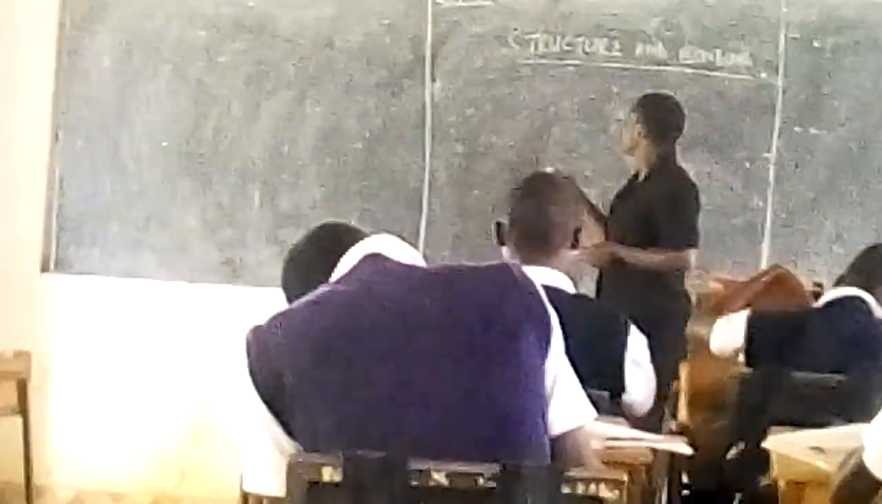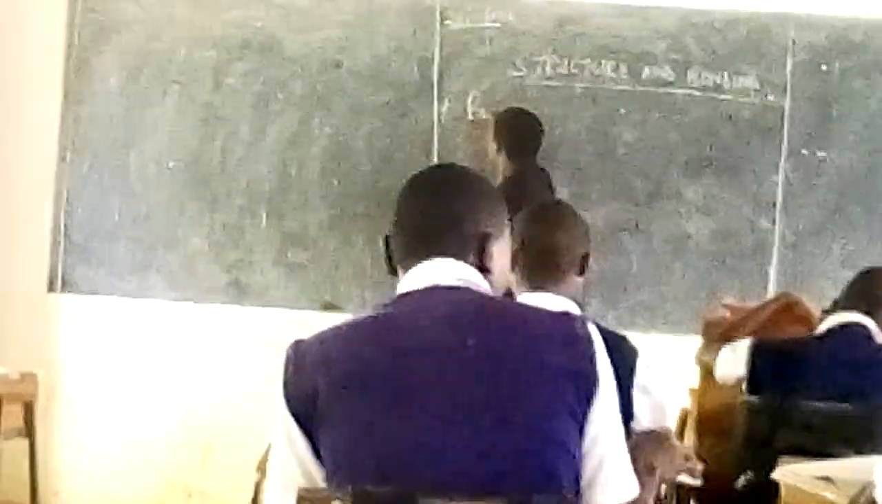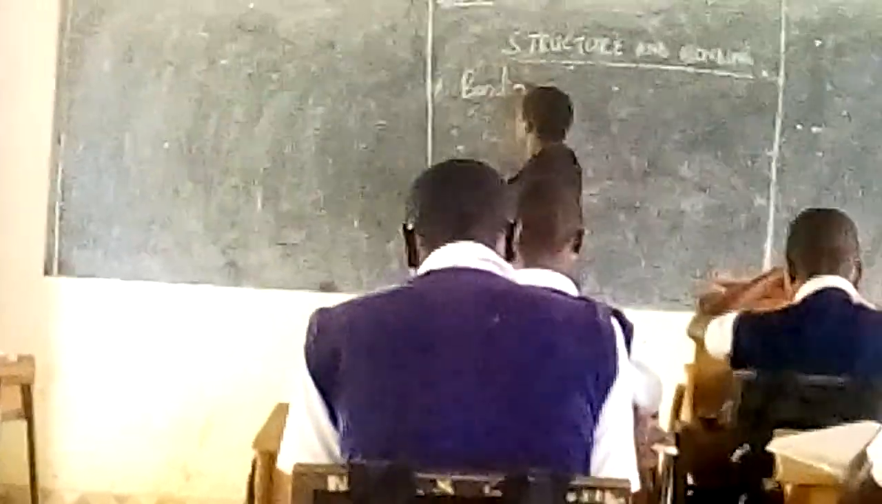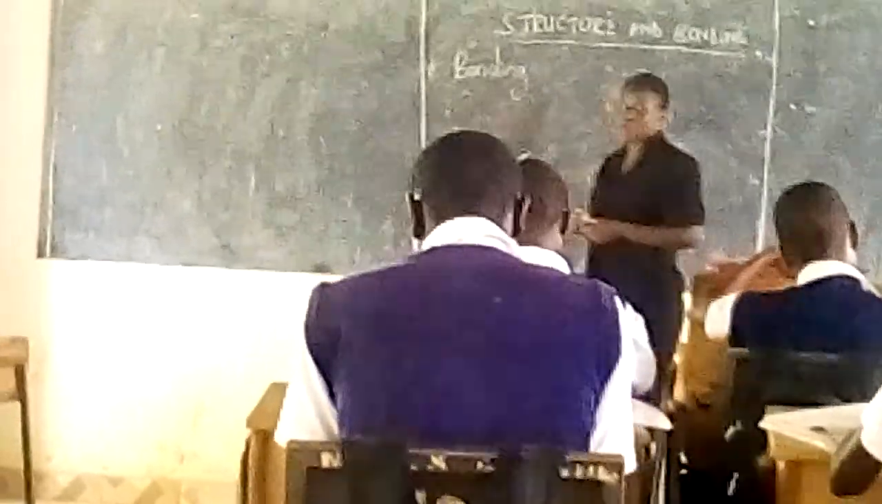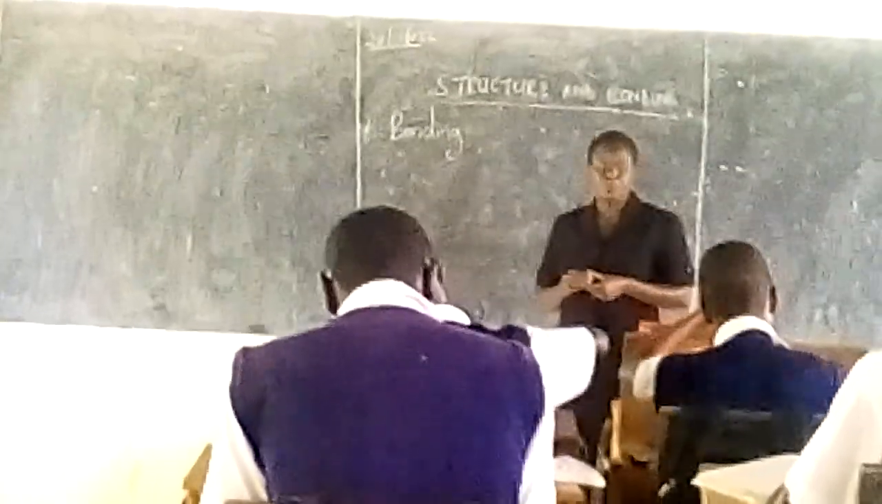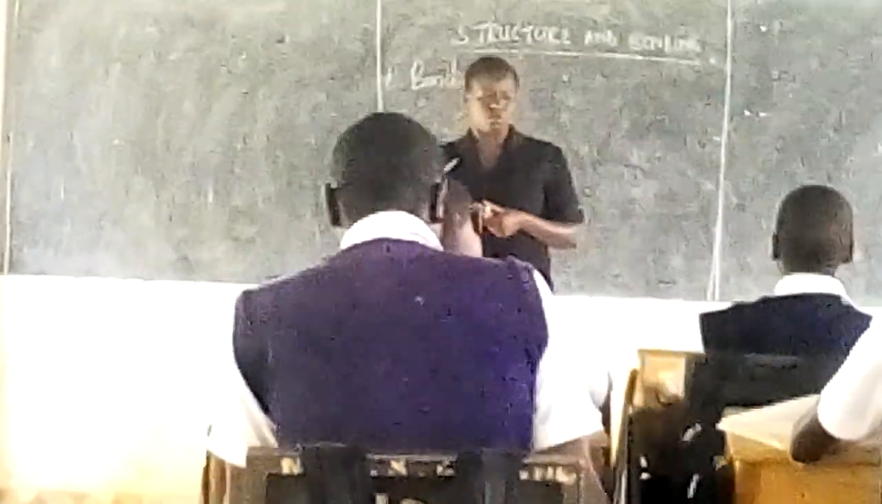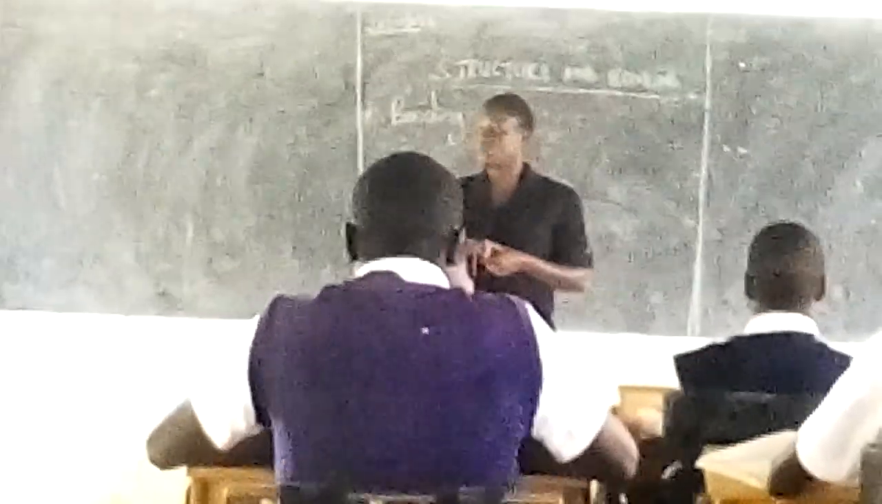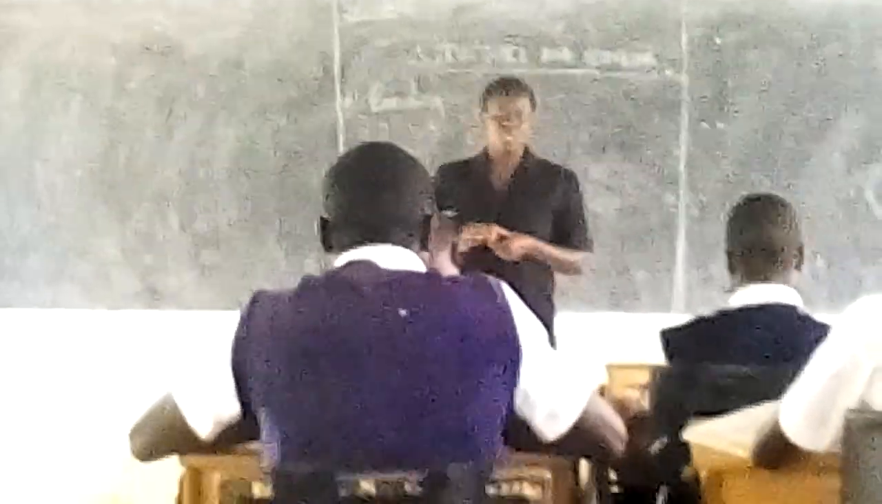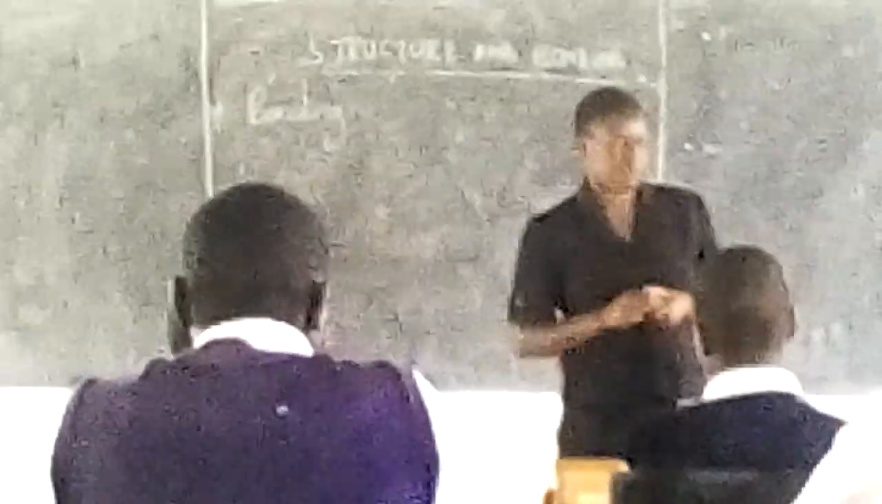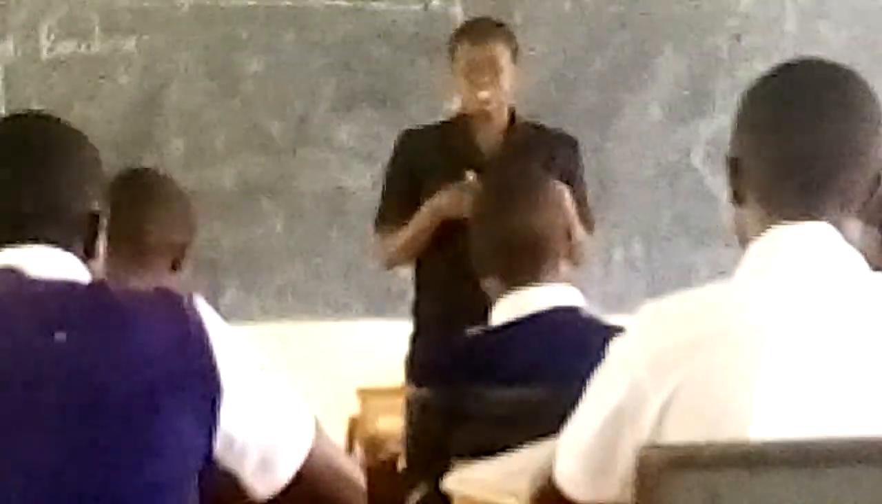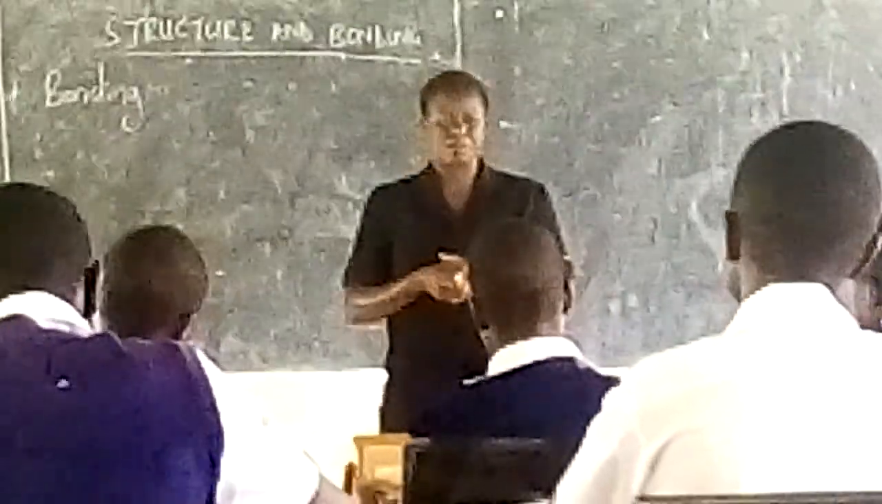So we want to look at what bonding is. What do you mean by bonding? Bonding is the combination of two or more substances, two or more elements, two or more particles combining. That is what we call bonding. When you are combining elements, when you are combining atoms, we talk about bonding taking place.